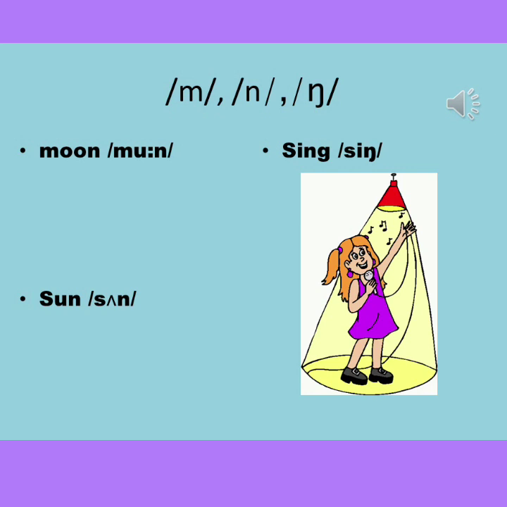N is alveolar. The tongue blade is close against the alveolar ridge, and ng is a velar sound. The back of the tongue close against the soft palate. The examples are moon, sun, sing.